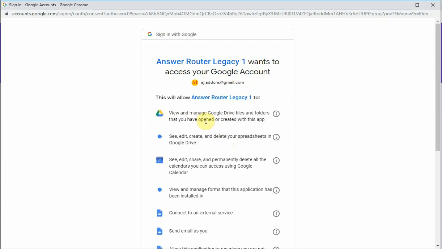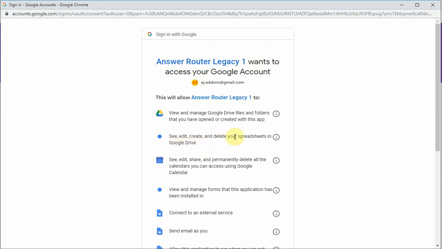This permission cannot access files or folders that you have not chosen or that the add-on did not create. So if the add-on didn't create the folder or the file, or you didn't choose a folder or a file as a setting, the add-on cannot access those files or folders. Let's go to the next one.